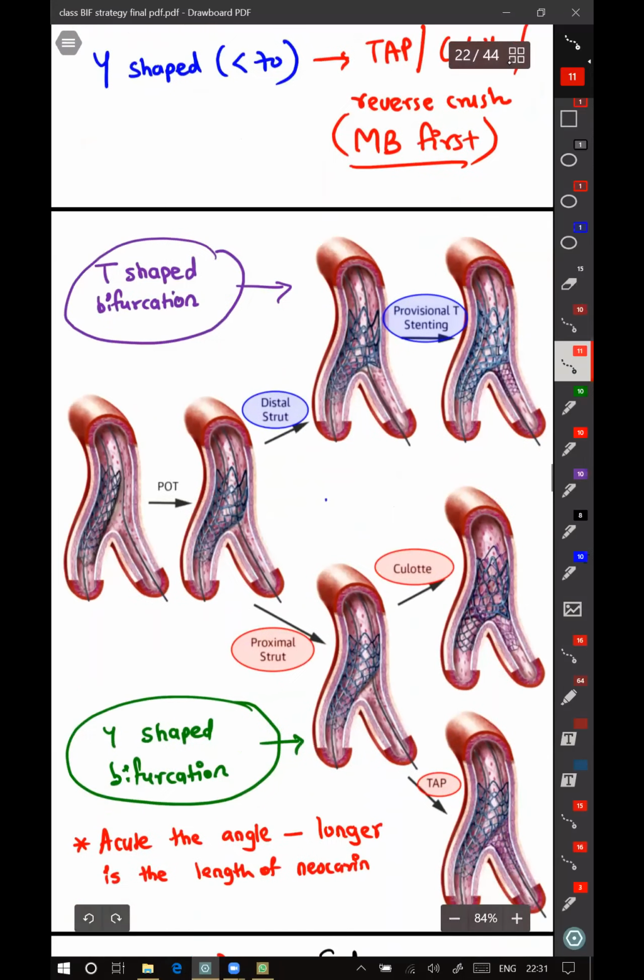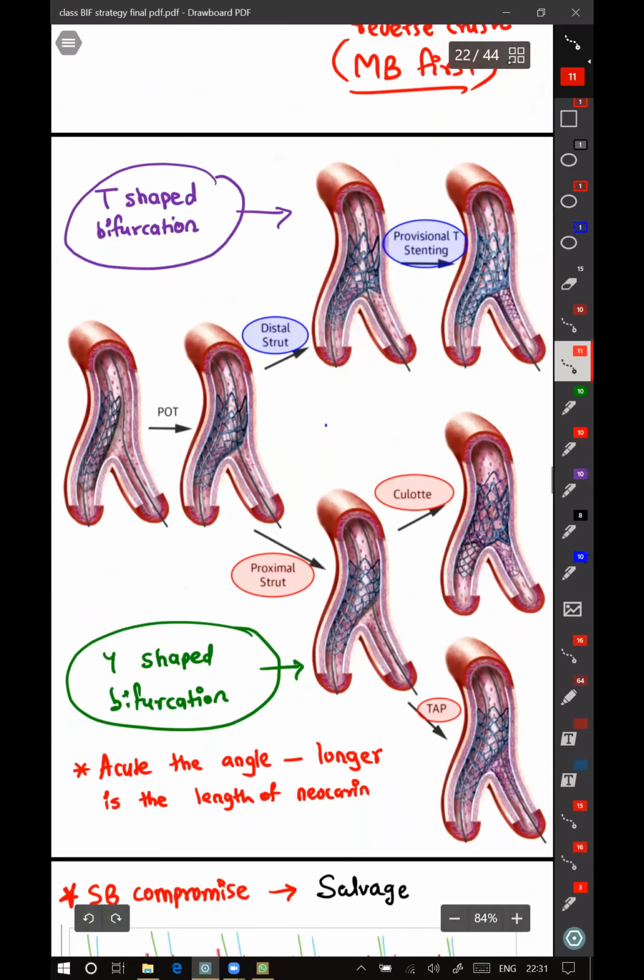So to summarize whatever we have said till now, we have deployed a stent in the main branch according to distal vessel diameter, leaving a malapposed area in the proximal main branch. Then we oppose that area by doing a POT in the proximal vessel. Now, you will only know whether you crossed through a distal strut by doing OCT. If you are not doing this, then you have to see what your angle is. If your angle is T-shaped, then you can do T-stenting there. If your angle is Y-shaped.